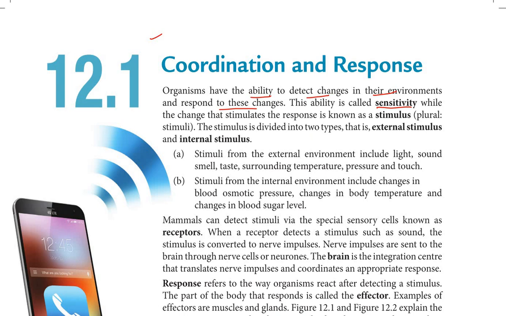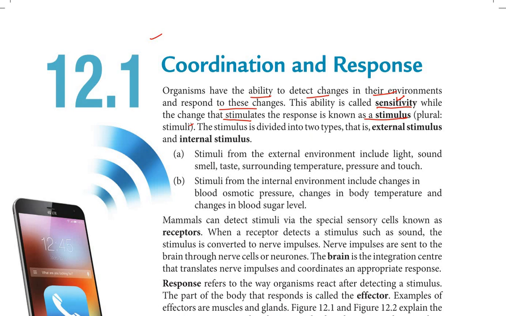This ability is called sensitivity, while the change that stimulates the response is known as a stimulus. For example, temperature is a stimulus because it can stimulate the response. That's why it's known as a stimulus, or plural, stimuli.